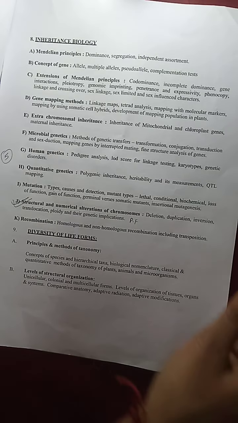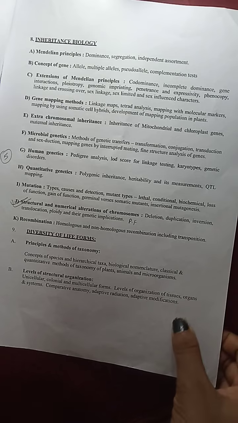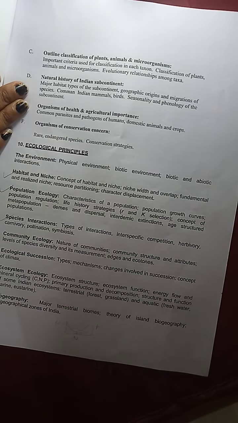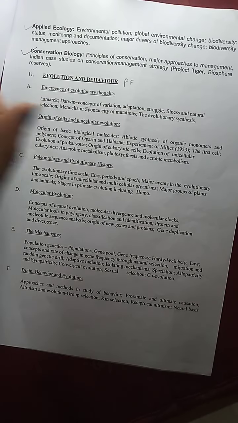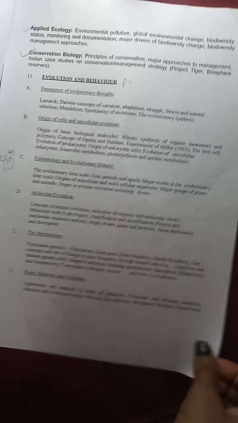Then inheritance, yes, we'll cover the whole of genetics. Diversity, I can discuss with you too, but most of the time I myself do not prefer it, because it is a kind of very mug-up topic. For ecology and evolution, I think we should consider all the subjects from Pathfinder, which is okay for them.